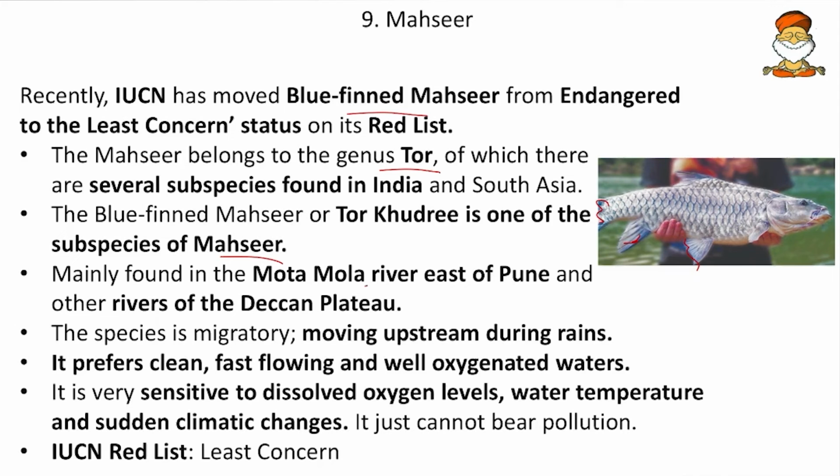Then it is mainly found in Mula-Mutha River, that is east of Pune, and also other rivers of Deccan Plateau. So mark this Mula-Mutha River. Then the species is migratory, moving upstream during the rains, and it prefers clean, fast flowing and well oxygenated waters. And it is very sensitive to dissolved oxygen levels, water temperature and sudden climatic changes. So it cannot bear pollution. So any small change in any of these conditions, there will be a sudden decrease in the Mahseer species. And this species has now been changed from endangered to least concern.